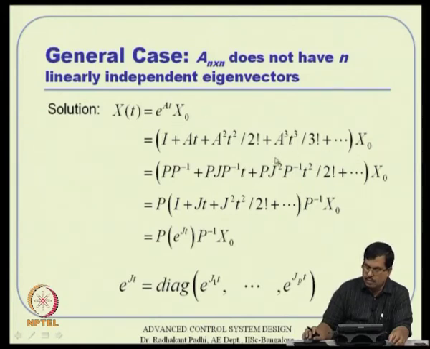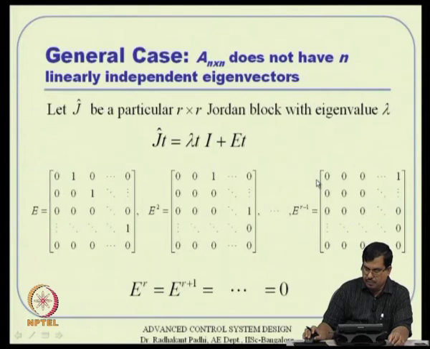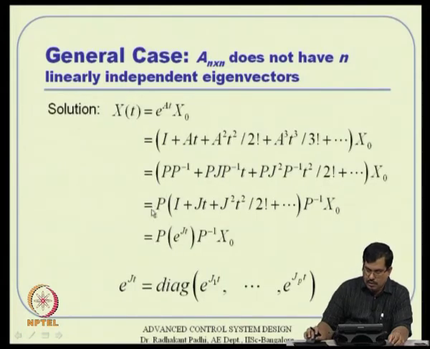So we just do the same exercise that we did before, write I as P P inverse, A as P J P inverse this time and things like that. Then we take P left common, P inverse right common, and then again define P inverse x 0 as something like C, we will do that later. And then this entire solution that you see, this is actually a matrix now, this is not diagonal, element by element we will not be able to reduce it further, but we should be able to tell that this is nothing but e to the power Jt, right, and e to the power Jt is nothing but a block diagonal of e to the power J1 t, e to the power J2 t like that actually.